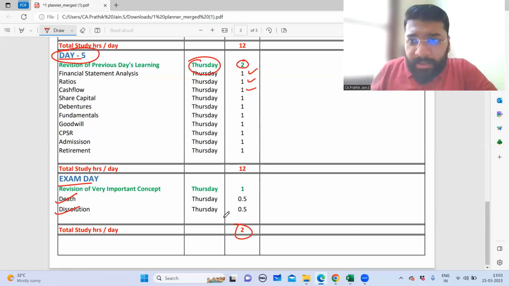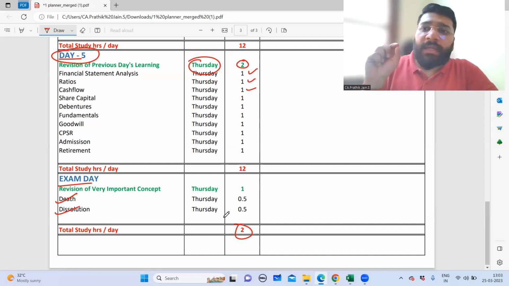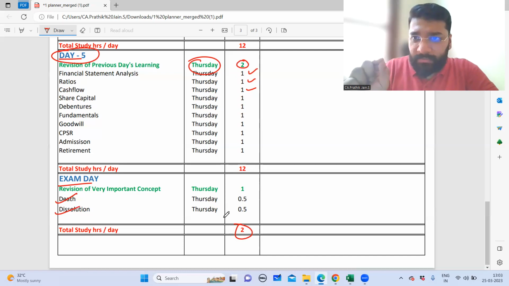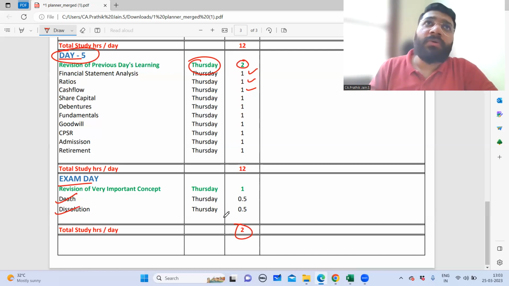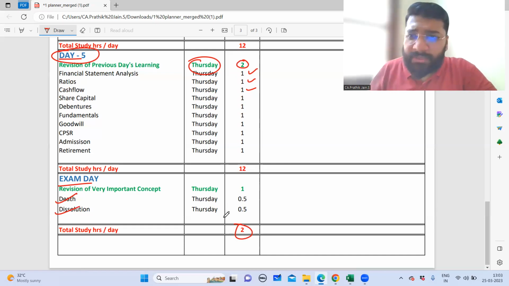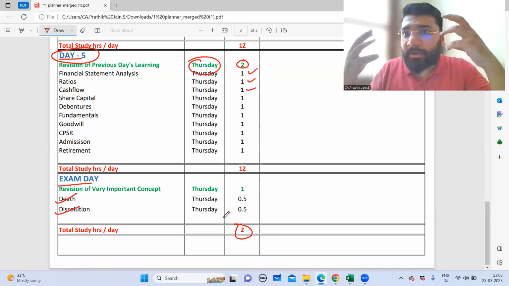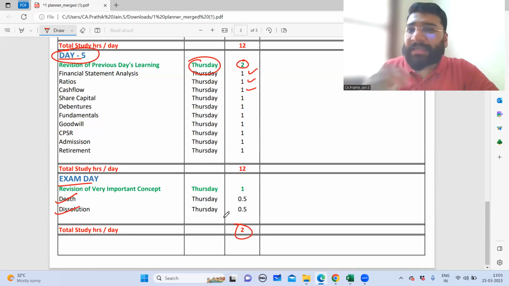But my humble request to all of you is to ensure that before your board exam, before your exam day, you get a deep sleep of at least 8 hours. So don't stretch overnight on day 5, and do not try to get up too early in the morning. People give themselves just 3 to 4 hours of sleep. If you do so, by any chance, if you fall asleep during the examination, or if you feel very tired, your mental brain is very tired, then you'll be in trouble.